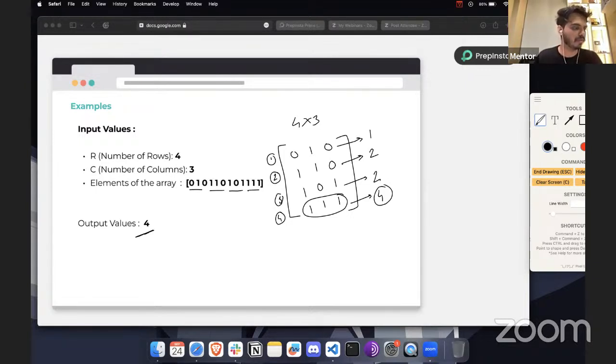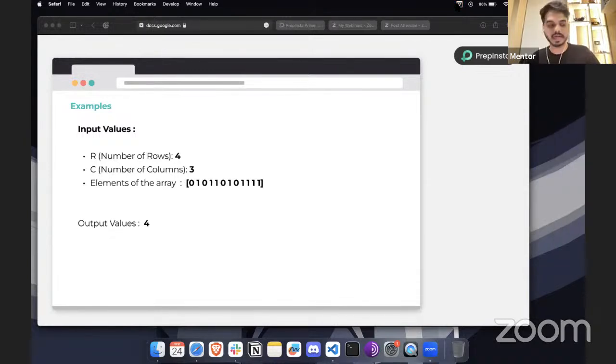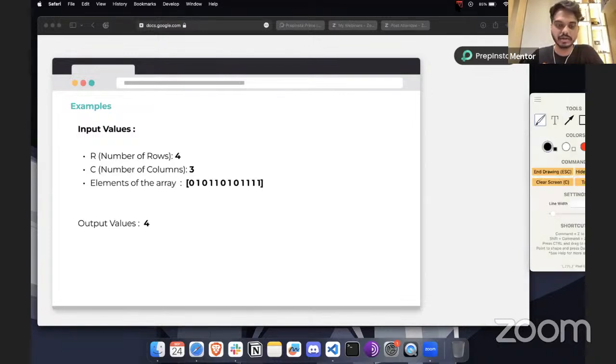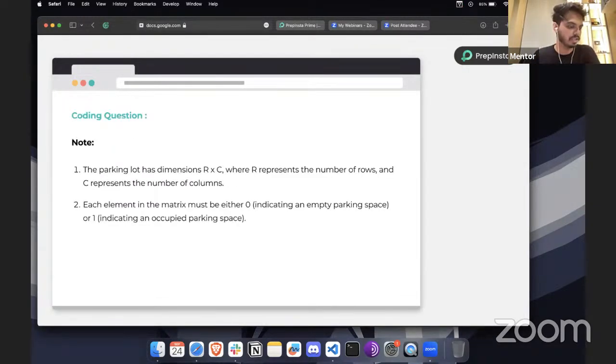So can we move to the coding part? Can we see how to write code for this? Just let me know quickly so that we can go for the coding. Anyone in the chat box, just quickly let me know if you're ready to solve this in terms of the coding. All right, thank you. We will look at the code example for this, and I will explain it to you. I guess you have understood the question. If not, you can take a screenshot here and tell me after the session, or whenever I'm explaining this code, you can try it on your own and put your question here.